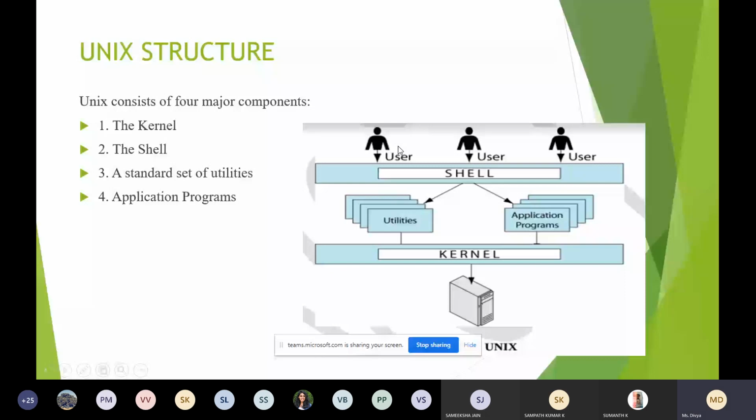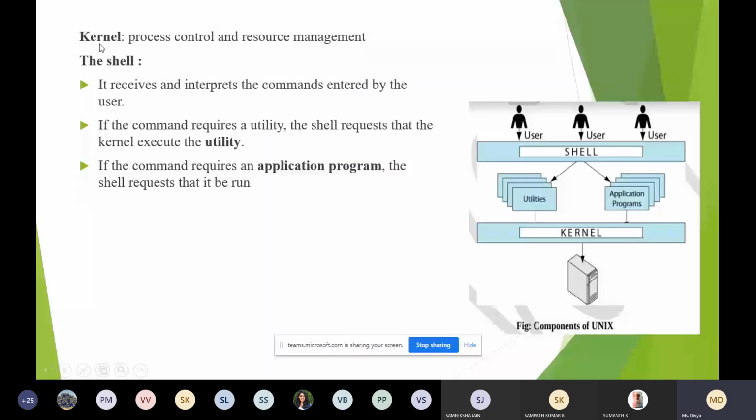First thing is the kernel. Whatever I have explained in the previous slides, the same thing you can write over here. It is responsible for managing the resources and processes. It is the core of the operating system. Same thing when it comes to shell: it is a command interpreter where you can write commands, and it will get executed and show the output.